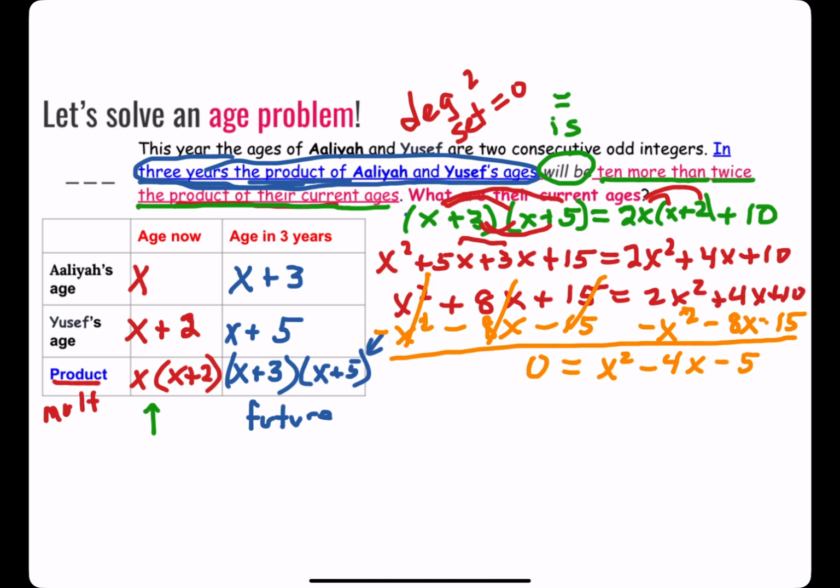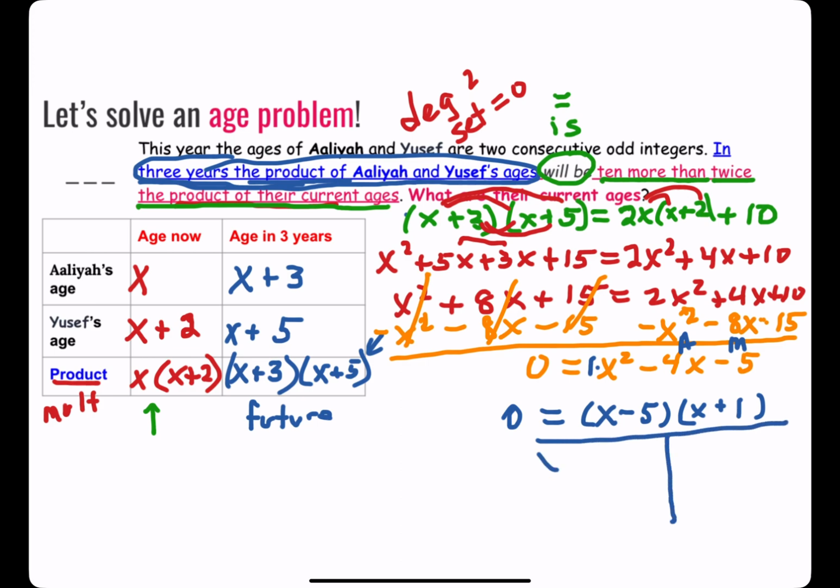And then, to factor, because it's a quadratic equation, I need to factor this into two binomials. Since my lead coefficient is 1, I can use add multiply. So I split up the x squared, x and x, and I find two factors of negative 5 that add to negative 4. So negative 5 times positive 1 multiplies to negative 5 and adds to negative 4.